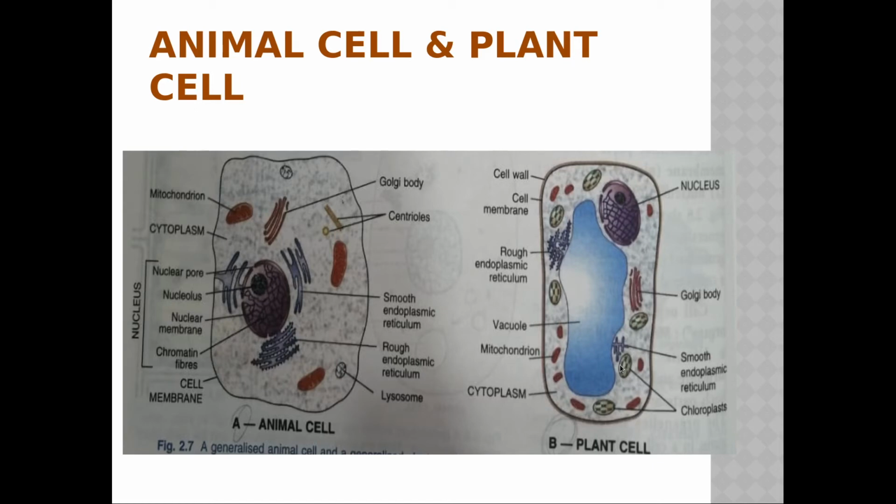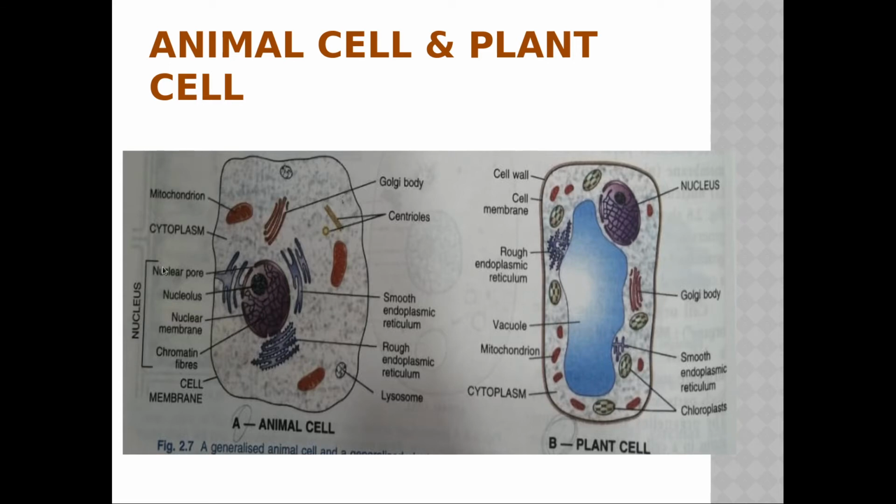Okay, so that's why they have said that the vacuole in the plant cell is prominent but not in the animal cell. See here, this rough endoplasmic reticulum is there, here smooth endoplasmic reticulum is there, and mitochondria is there. See here, mitochondria, here also mitochondria is there, and here the nucleus is there.